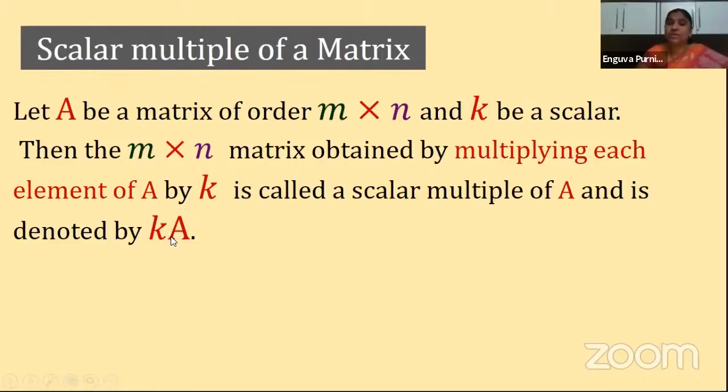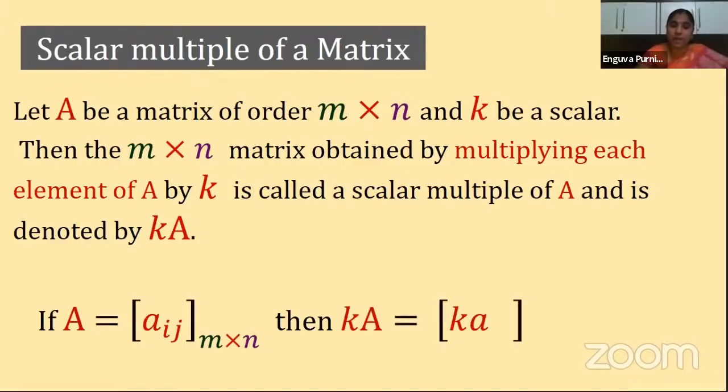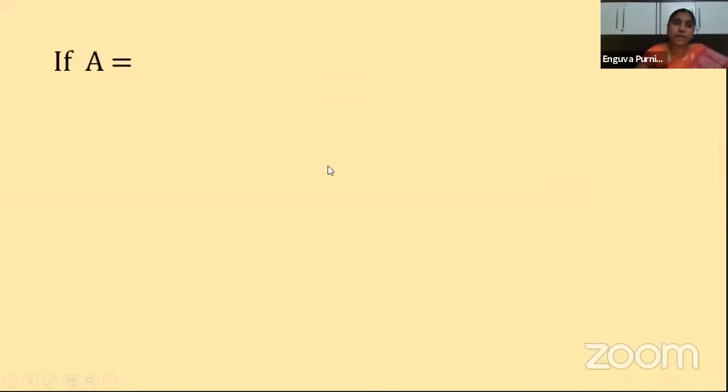Then it is called the scalar multiple of A. If A is equal to [Aij] of order m by n, then KA is equal to [K Aij], meaning every element of the matrix A is multiplied with K. That product matrix is called the scalar multiple of A. Is it clear, children?